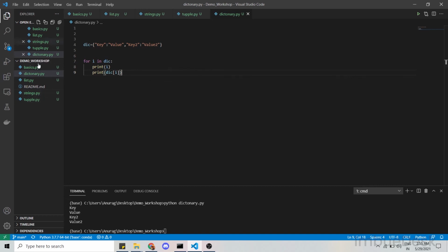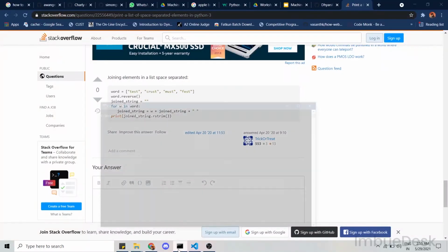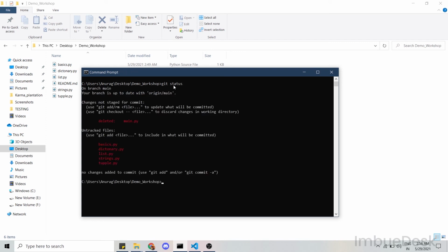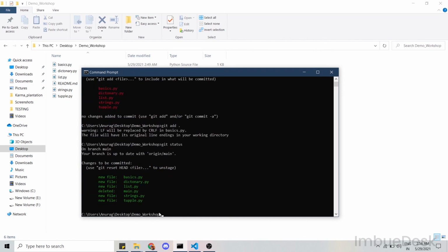So whatever changes we have made, now let's push it to our GitHub account. Let's go over here, type git status. This is my working directory. So I have deleted one main.py file and I have added these files. Okay, so let's add all these files. So I use git add. Sorry, I have to use git status first, so they all will be green. Yeah, they are ready to push.